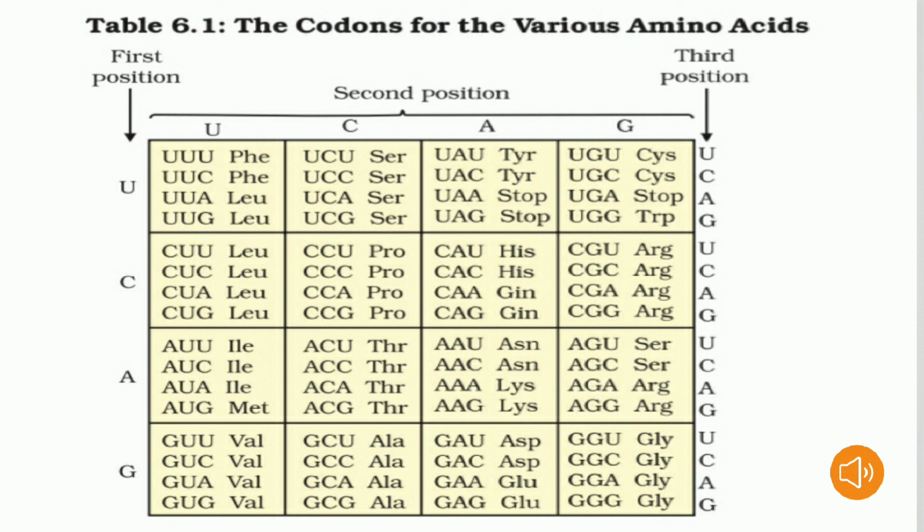He suggested that in order to code for all 20 amino acids, the code should be made up of 3 nucleotides. This was a very bold proposition, because a permutation combination of 4 cube, which is 4 into 4 into 4, could generate 64 codons. Finally, a checkerboard for the genetic code was prepared, given in table 6.1, showing the codons for the various amino acids.